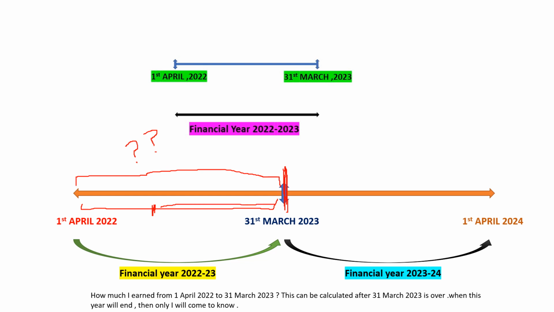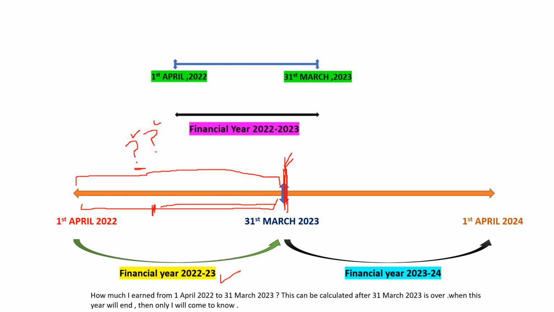I cannot tell you. So the definite answer to the question of how much income I have earned in this financial year 2022-23 can be given only after this date is over. First I will tell you how much income I have earned, only then I will be able to tell you how much tax I am going to pay.